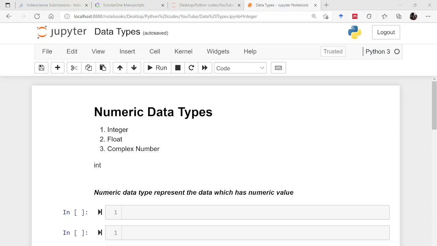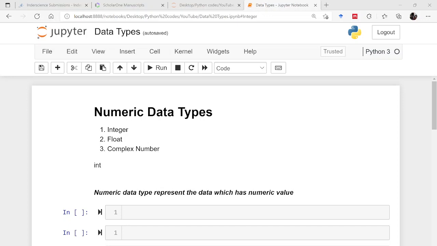Now, since everything in Python is an object, as this is object oriented programming, the data types are basically the classes and the variables are basically the objects, or to be very specific, the instances of these classes. So, in this context, the data types are basically divided into several parts.